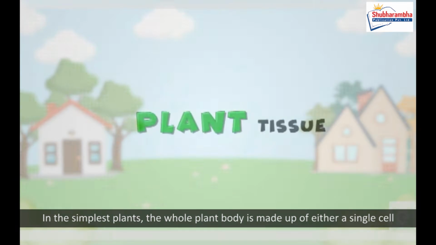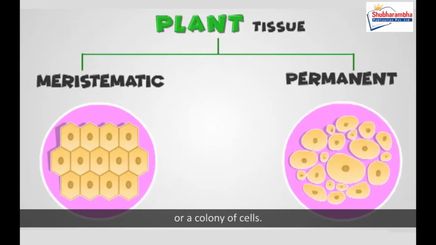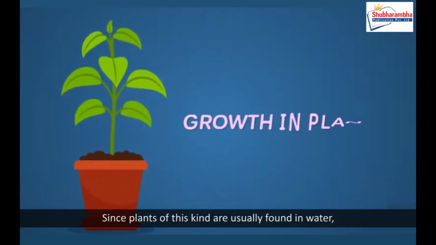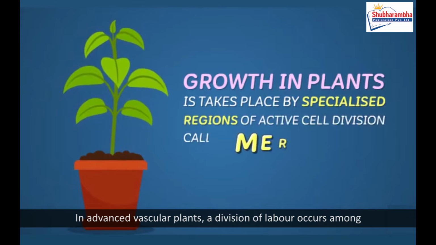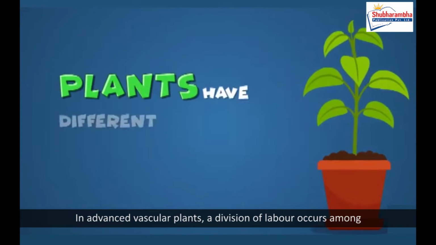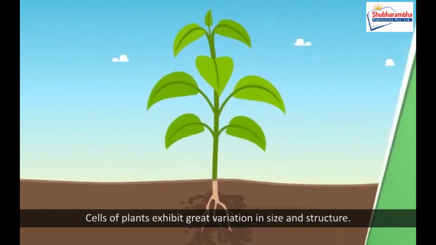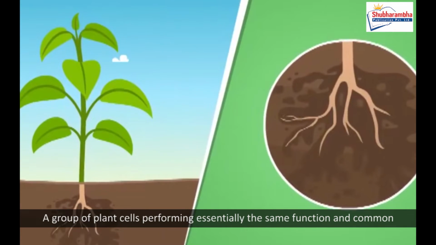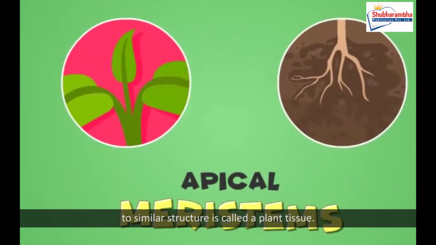Plant tissue. In the simplest plants, the whole plant body is made up of either a single cell or colony of cells. Since plants of this kind are usually found in water, each cell is in direct contact with water and minerals. In advanced vascular plants, a division of labor occurs among different kinds of cells. Cells of plants exhibit great variation in size and structure. The group of plant cells performing essentially the same function in common to similar structure is called a plant tissue.